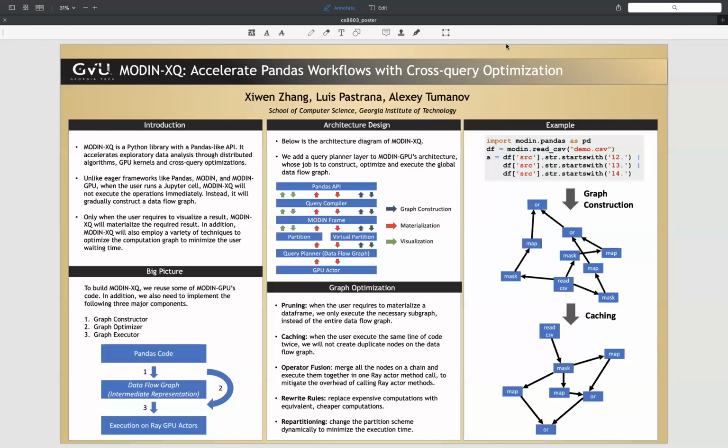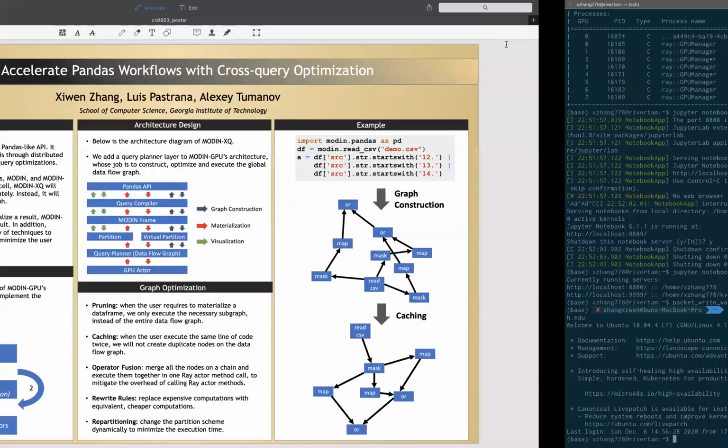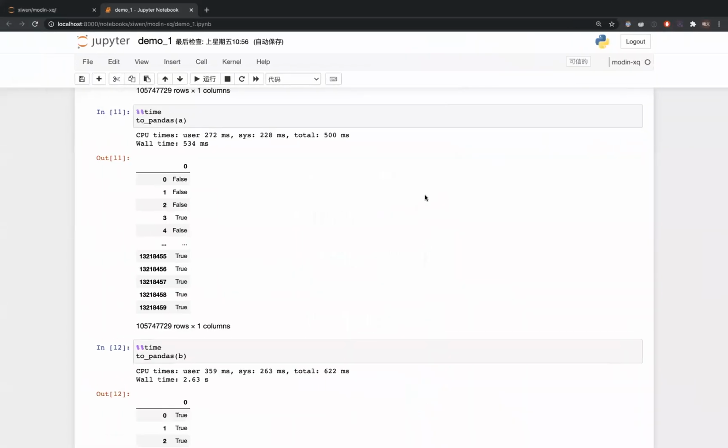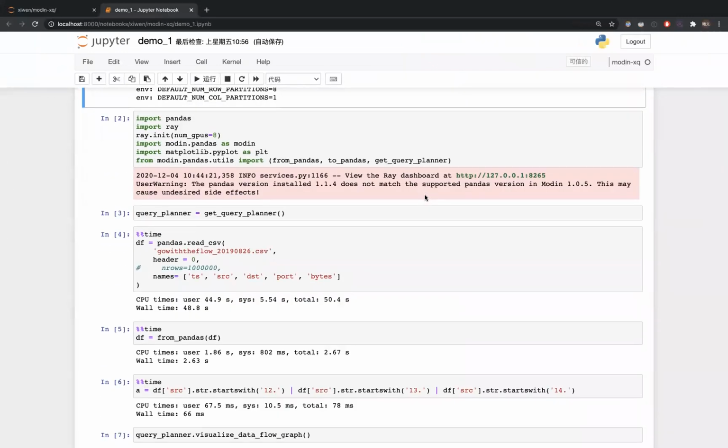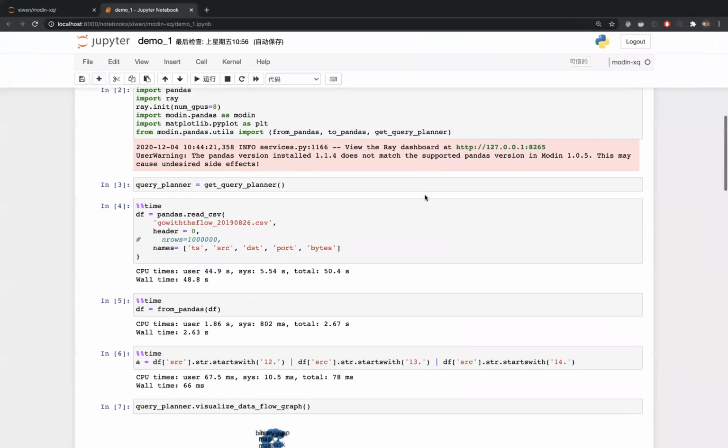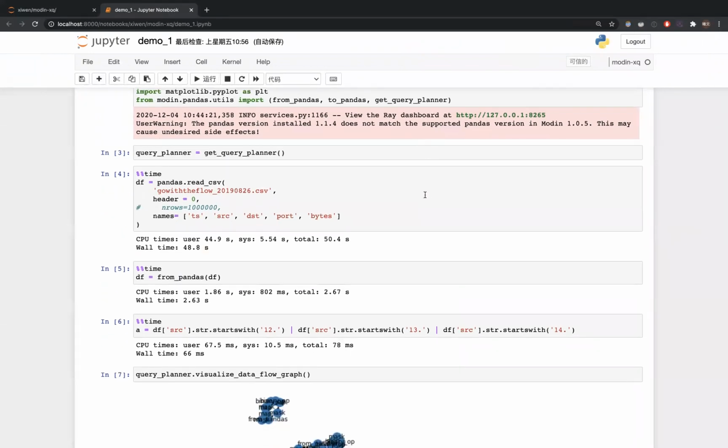Next, let me show you a simple demo. The first is we import the libraries, and then we read a CSV file as a Pandas data frame. And the next, we load this Pandas data frame into our framework.